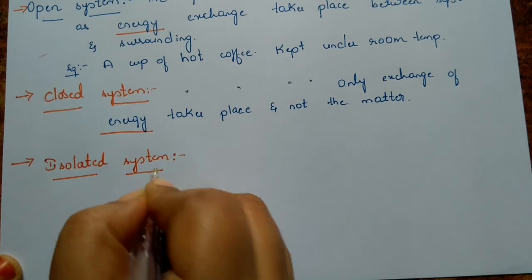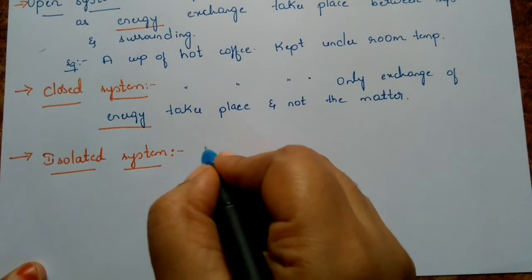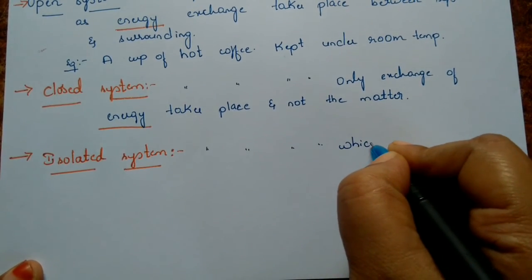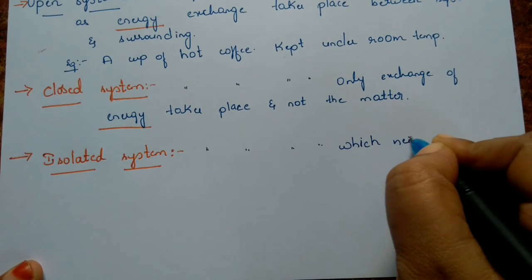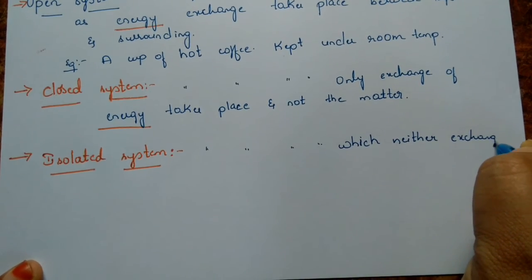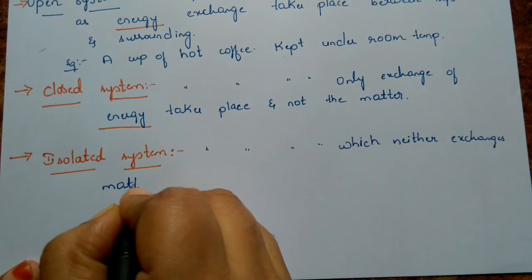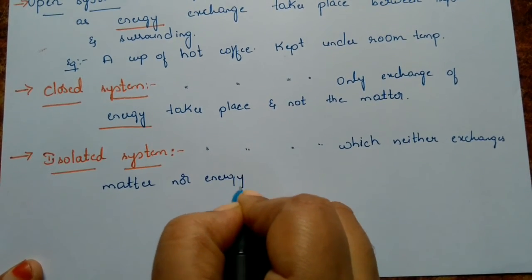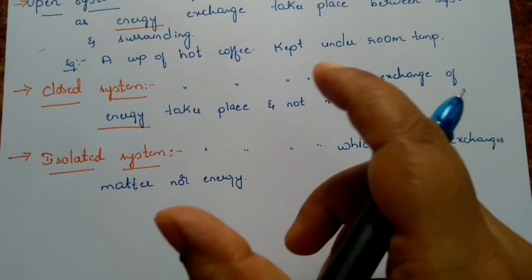Isolated system. An isolated system is the one which neither exchanges matter nor energy. That means no energy exchange, no matter exchange. That is a thermos flask.